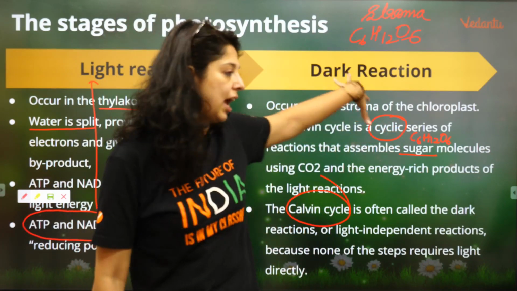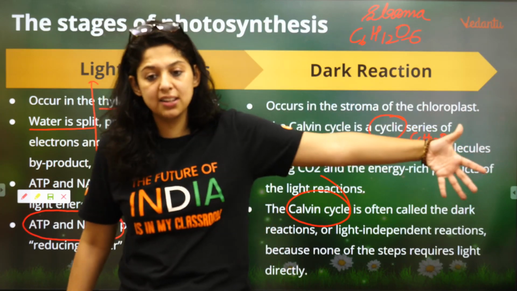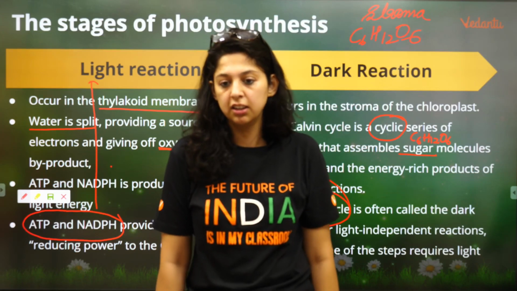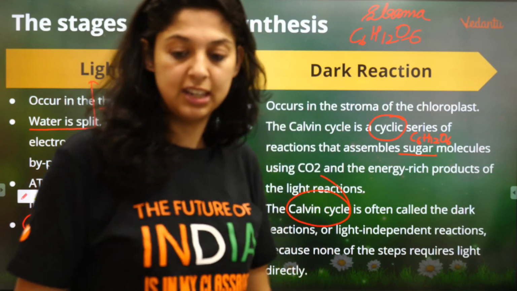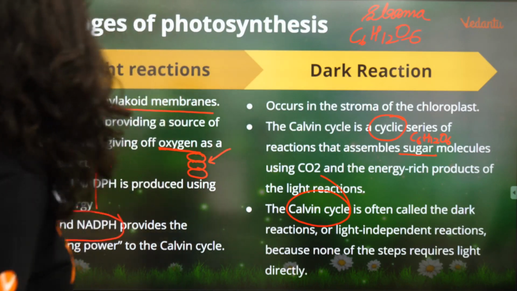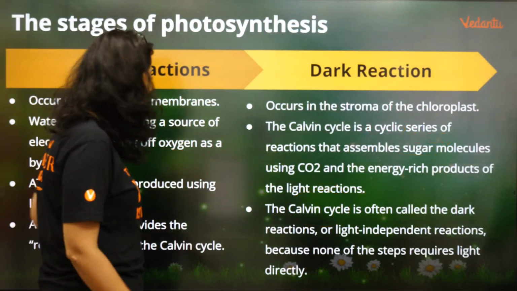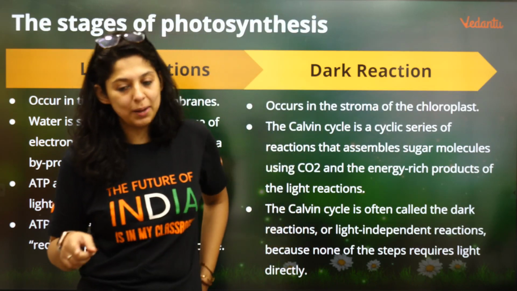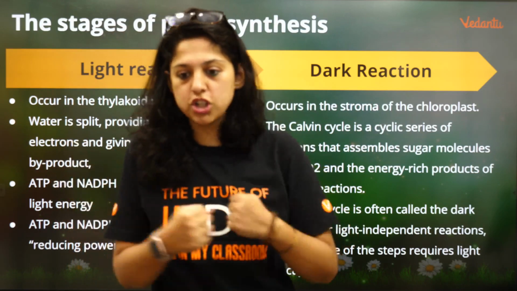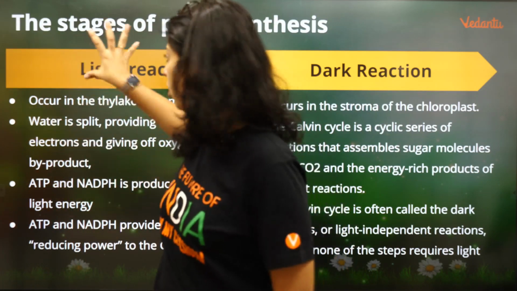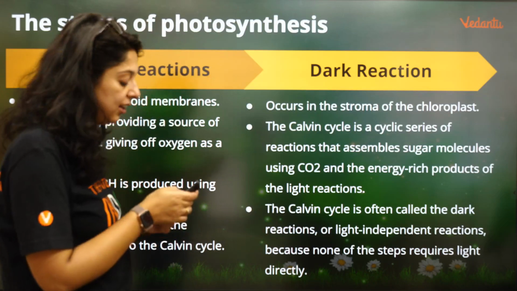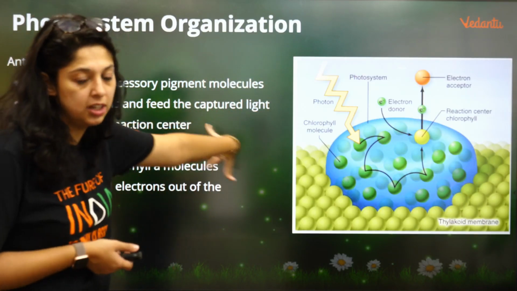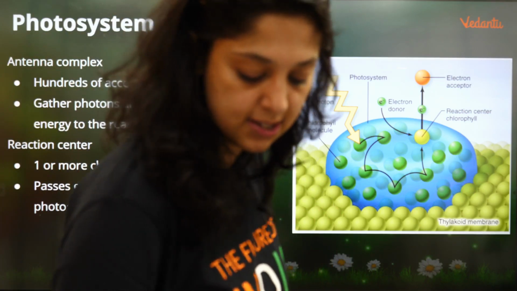We have C3, C4, CAM cycles here. Should we do the details? Yes, okay, Gurjeet Kaur. Done? So before this, can I do one more Menti? Should we do one more Menti, so that the josh of the class is back? Right? So light reaction and dark reaction will start. We are going to start from here, the photosystem organization of the light and dark reaction. But before this, let's do a Menti quiz.